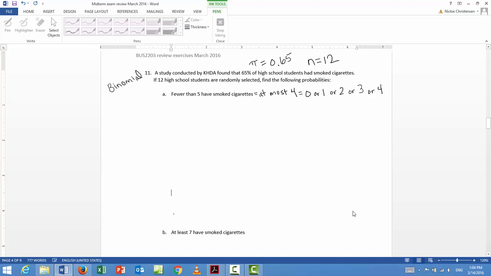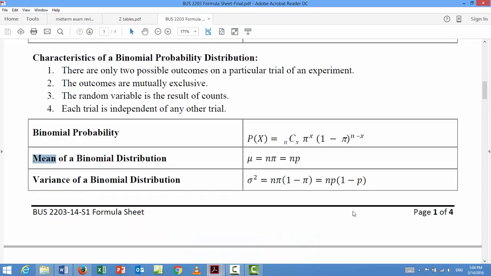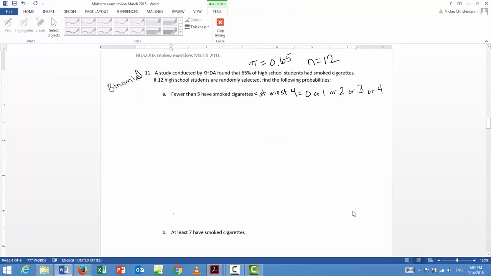Since we are not allowed to use MegaStat anymore, at least for right now, this problem is rather tedious. We've got to use the formula, and we have to use it multiple times. The formula is on your formula sheet. Let's look at the formula sheet so that you know that this is actually true and that I'm not lying. Here's the formula for the binomial probability distribution, and we talked about it in class. Let's write it here.